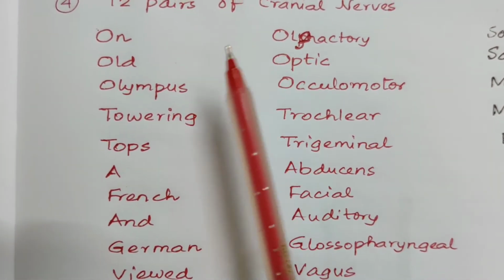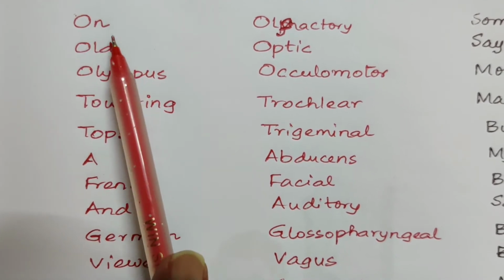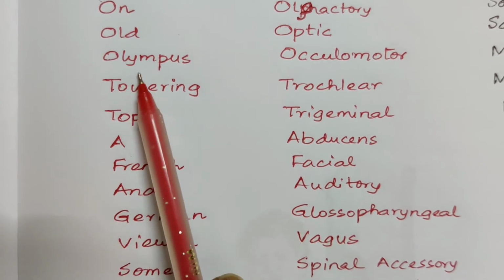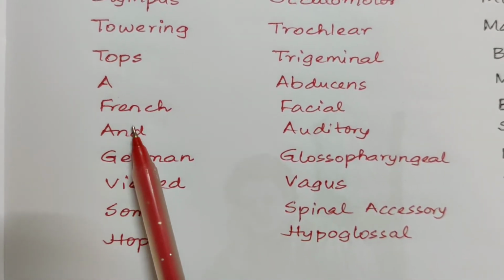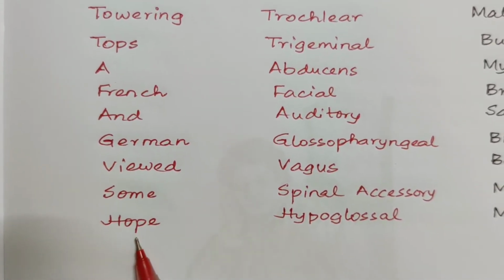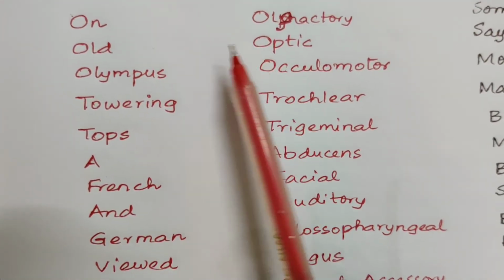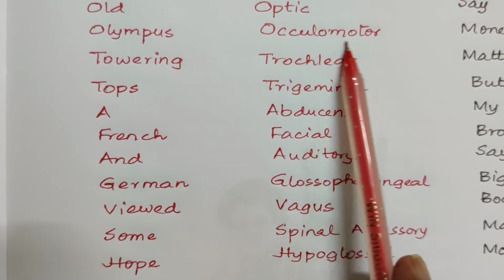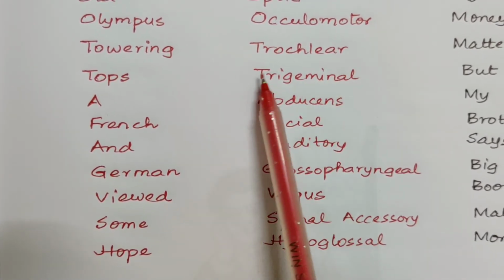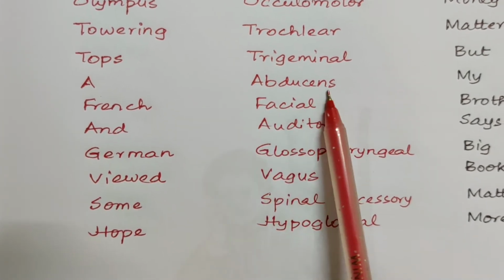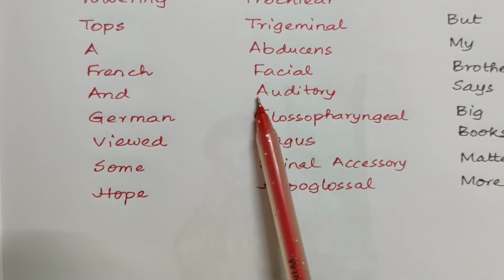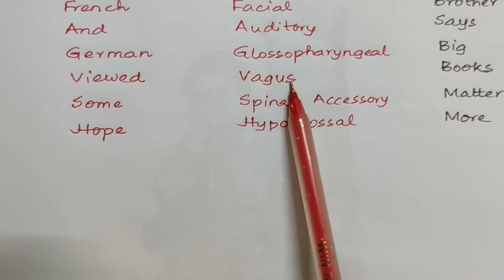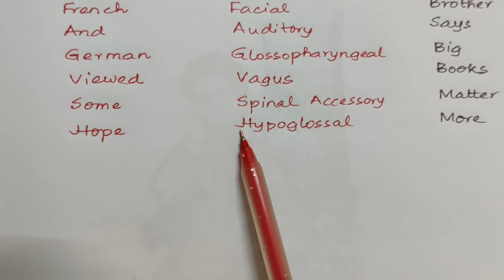12 pairs of cranial nerves. The names of the nerves have these mnemonics. On old Olympus towering tops, a Finn and German viewed some hops. On is olfactory, optic, oculomotor, trochlear, trigeminal, abducens, facial, auditory, glossopharyngeal, vagus, spinal accessory, hypoglossal.